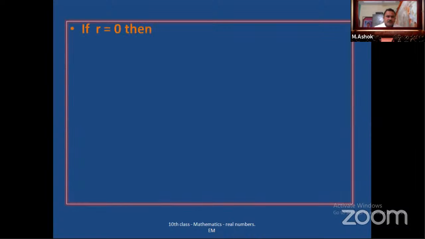Now if r is equal to 0, just now we have seen r values are 0 and 1. If r equals 0, then put here r value 0. So a is equal to 2q plus 0. So now here we have assumed r value 0, so means a is equal to 2q we are getting. Okay.